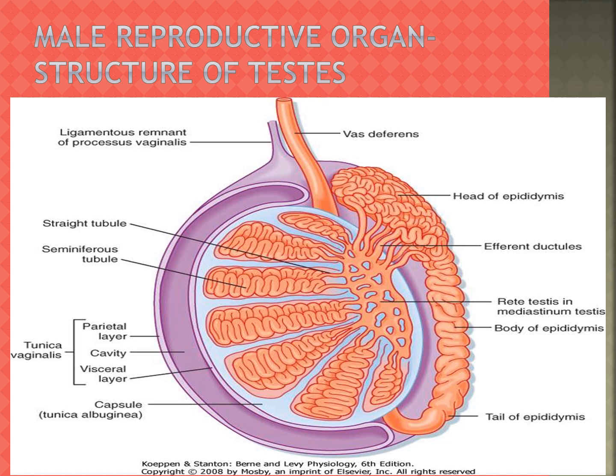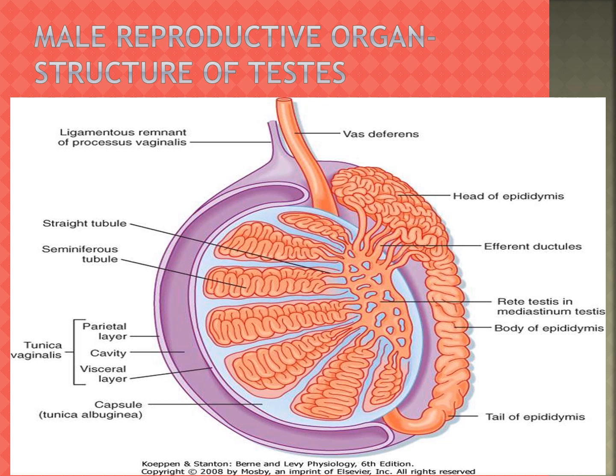See here, seminiferous tubules. Everybody see the picture. Seminiferous tubules are folded tubules. The Sertoli cells are the supporting cells and provide nutrients to the developing sperm.